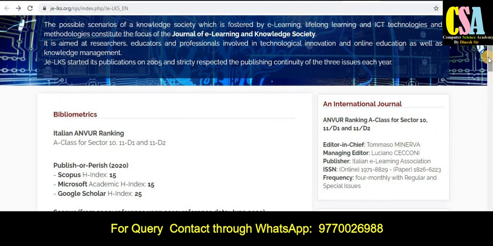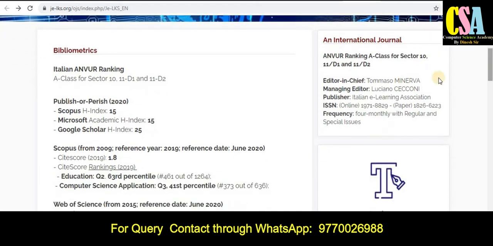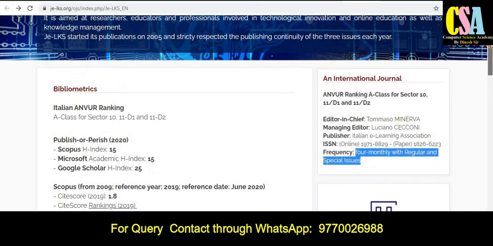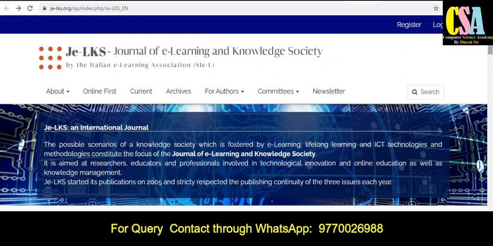So this journal publishes 4 issues per year, means quarterly. So within 3 months your research paper will get published. So these are all the journal guidelines. So the publisher is the Italian E-Learning Association, and ISSN number in both categories, print version and also online version, and 4 monthly with regular and special issues. So that means your research paper will get published within 3 months. So explore this journal very carefully and grab this golden opportunity.